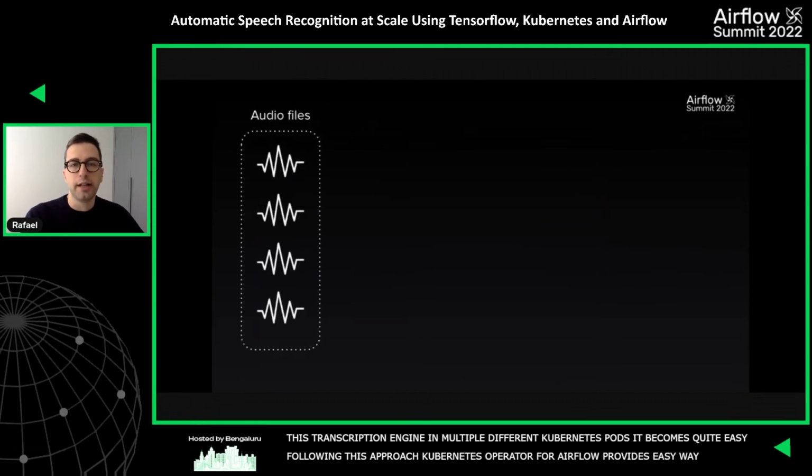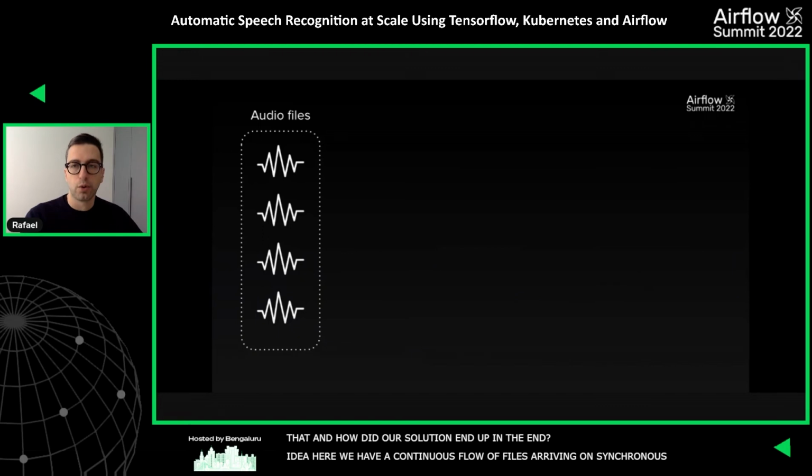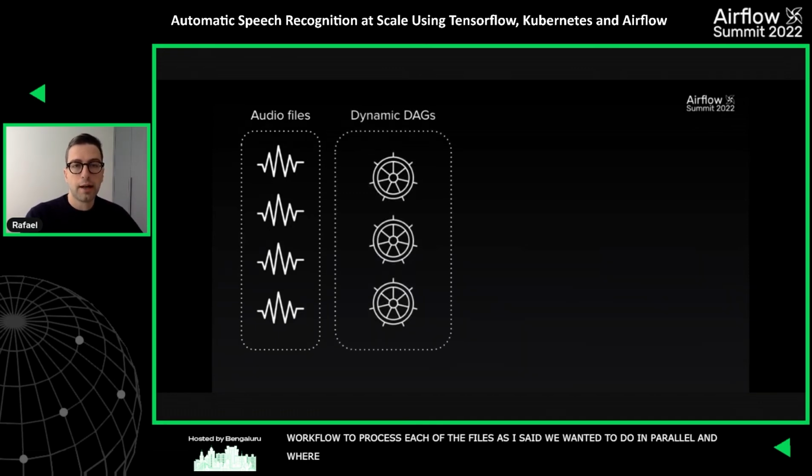So how did our solution end up in the end? The idea here is we have a continuous flow of audio files arriving in an asynchronous fashion, and these audio files are being stored in an internal network storage. We wanted to define a workflow to process each of these files, but as I said, we wanted to do this in parallel, right? So this is where Kubernetes Pod came in. So we wrote a dynamic DAG where one of the parameters is the number of tasks that we want to spin up to transcribe these files.